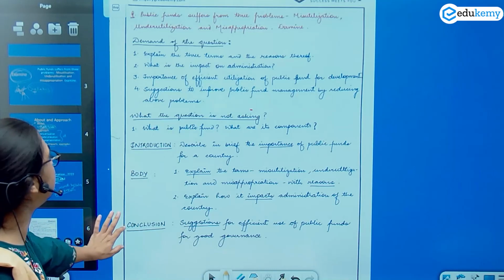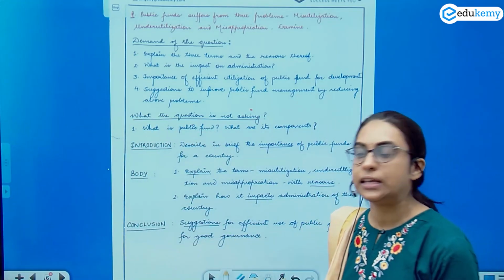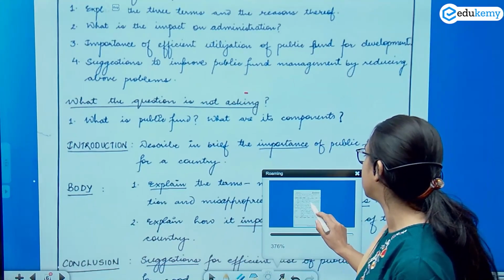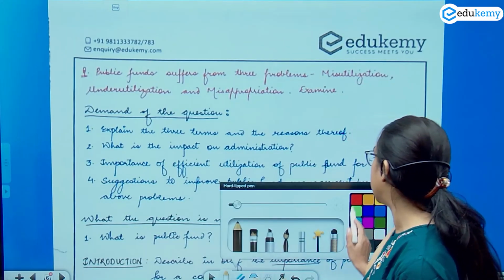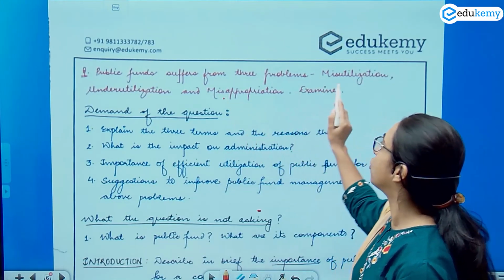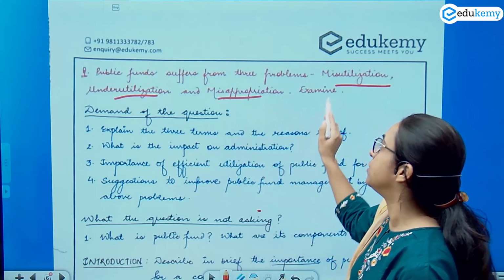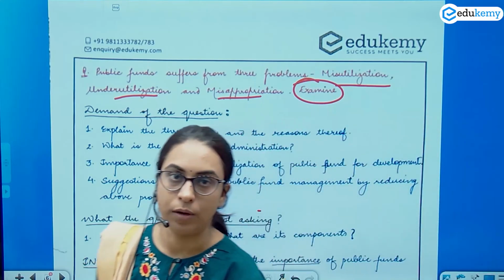Moving on with the question. The question was that public funds suffer from three major issues: misutilization, underutilization, and misappropriation. You will have to examine the statement. Three problems.